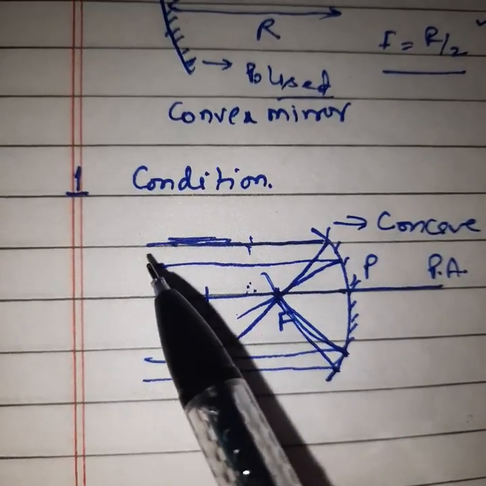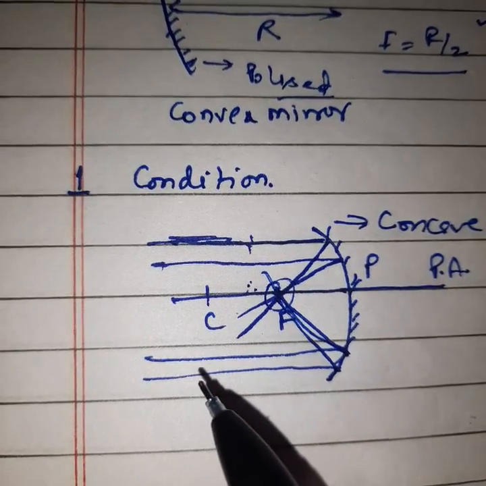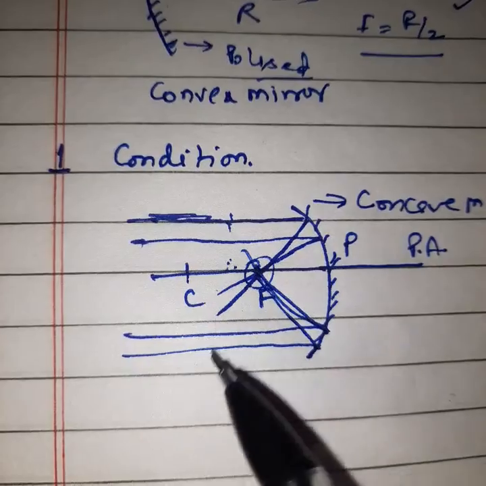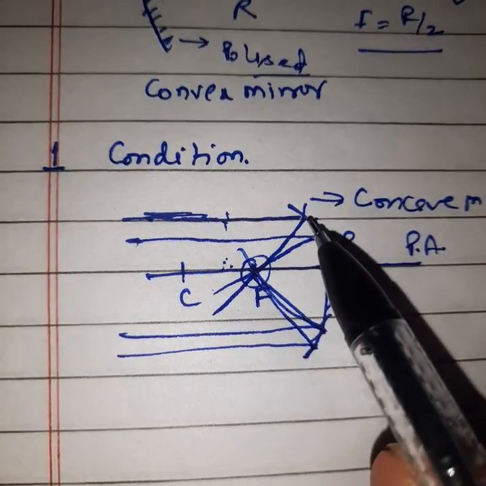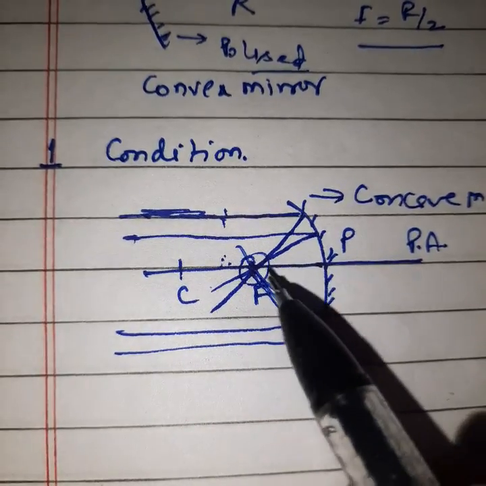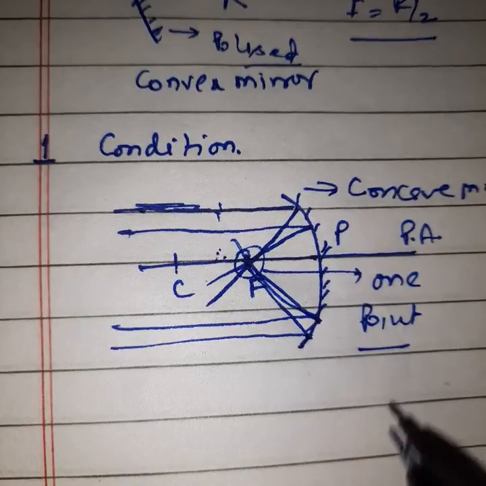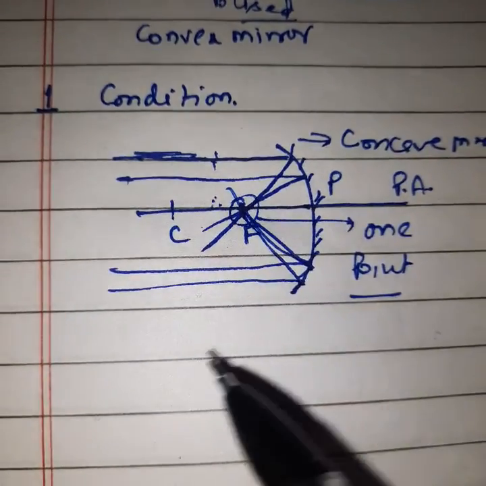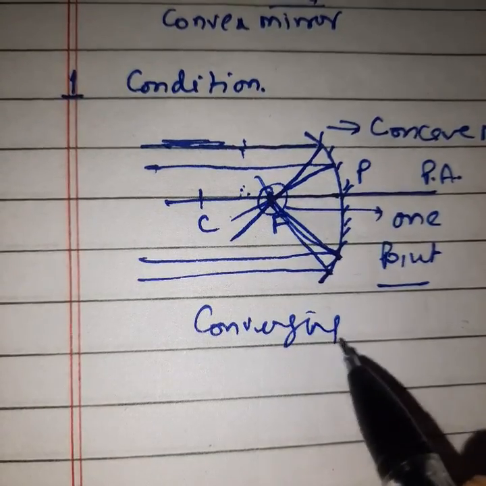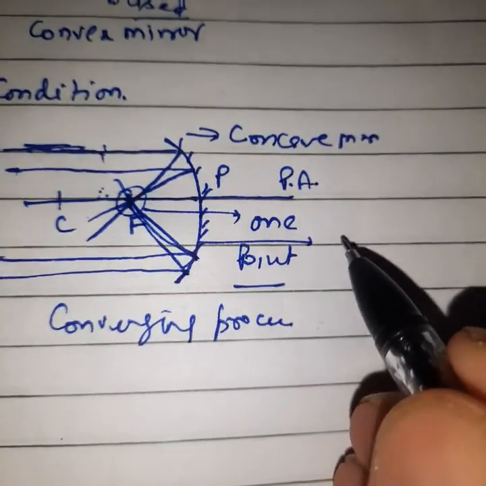So we can say when light is parallel to the principal axis, after reflection it will pass through the focus point. You can see here all the beams of rays after striking the mirror pass through the focus point. So all rays will meet at one point only. Okay or not okay? So this whole process we can call the converging process, and the mirror's name is the convergent mirror.